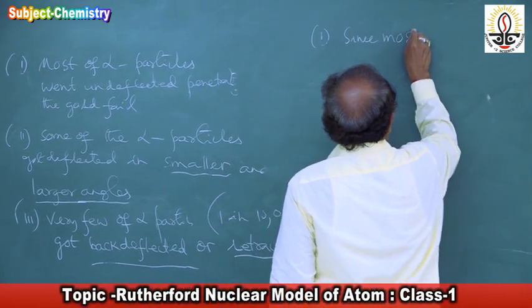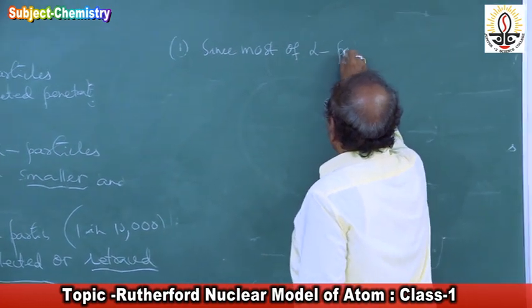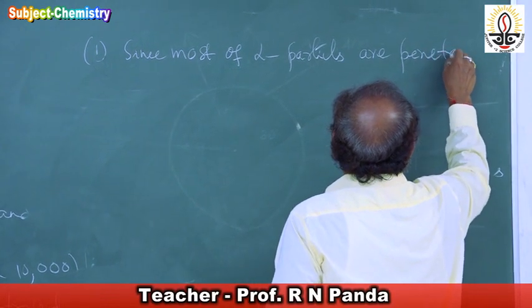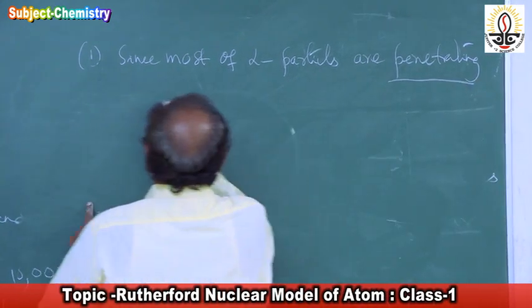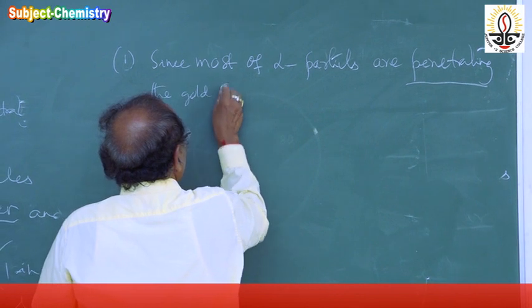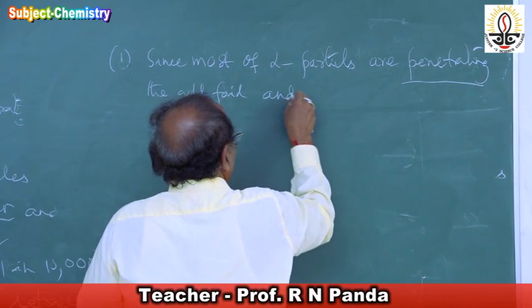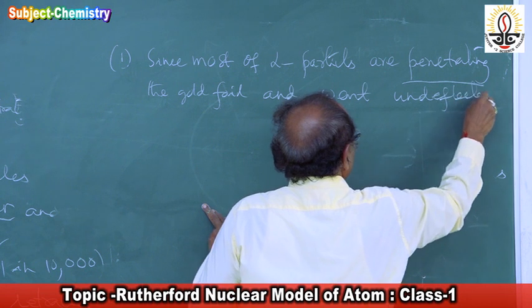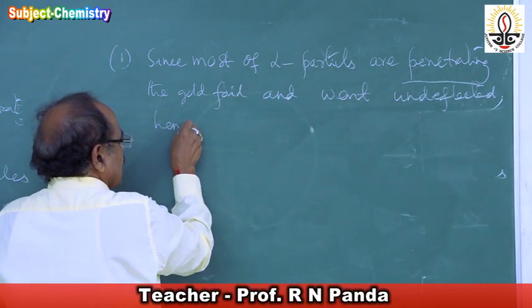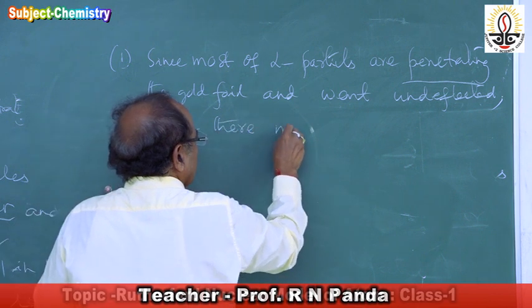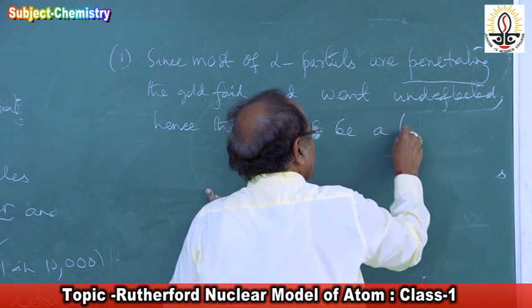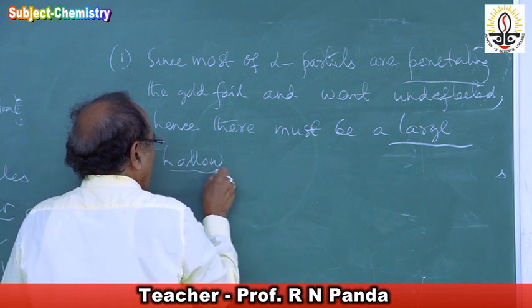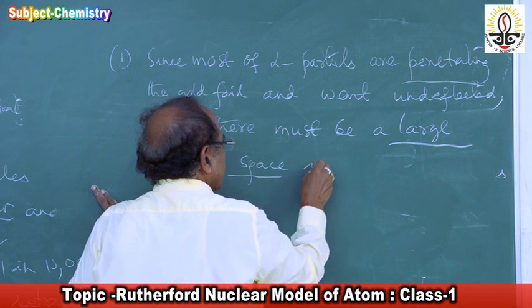of the alpha particles are penetrating the gold foil and went undeflected, hence there must be a large hollow space inside the atom.